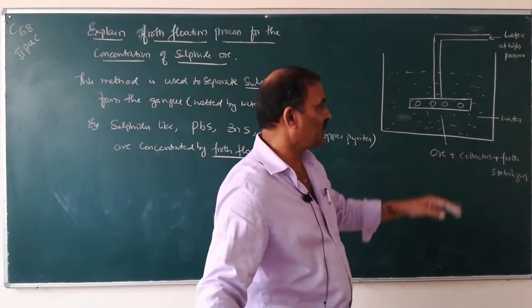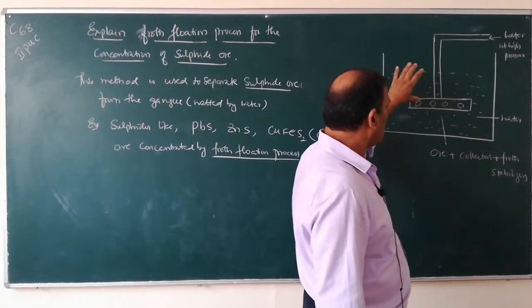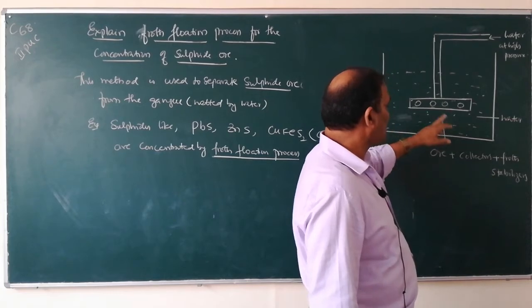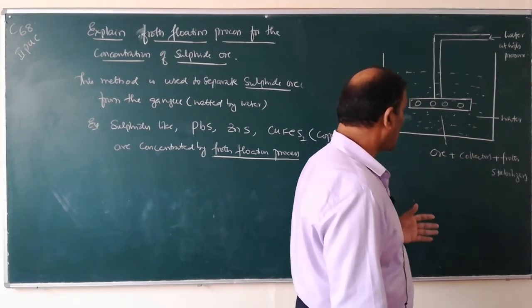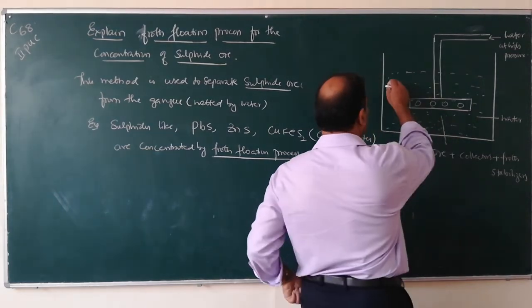So it is a large tank containing water. To this we will add powdered ore plus collectors. I will tell you what are collectors and froth stabilizers.